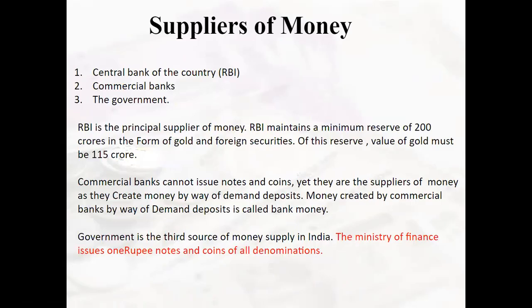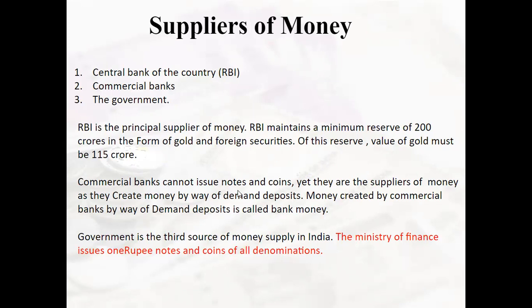Then who are the suppliers of money? As discussed earlier, it is the central bank of the country, which is the RBI, the commercial banks, and the government. Now, RBI is the principal supplier of money. RBI maintains a minimum reserve of 200 crores in the form of gold and foreign securities. Out of this reserve, value of gold must be 115. So the rest 85 would be the foreign securities.